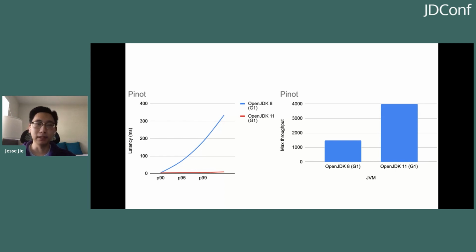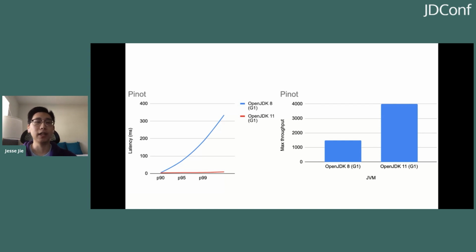Our first example is Pinot, which is an open source data store that provides near real-time and offline data. In this case, we tested our latency by maintaining a constant throughput. And what we saw was that the tail latency in Java 11 significantly outperformed Java 8. As you can see from this graph, in the P90 latency time, the latency was actually very similar. However, when you look at the P95 and P99, you see significant improvements for Java 11.